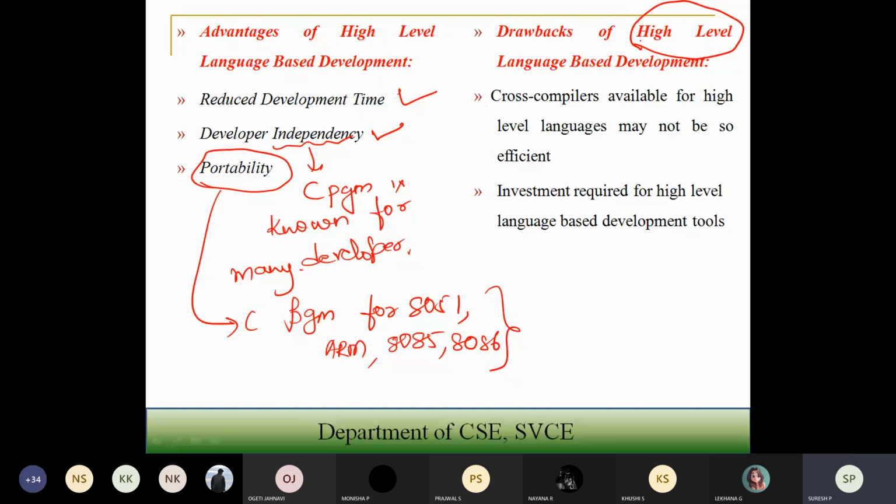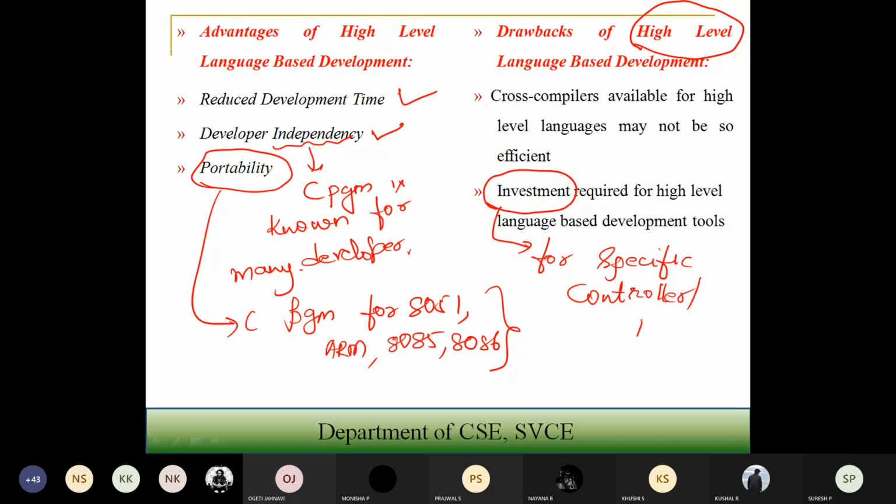That will take more investment. So the investment required for developing the high level language based development tools is high for a specific controller or processor.